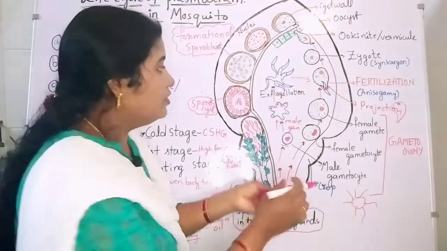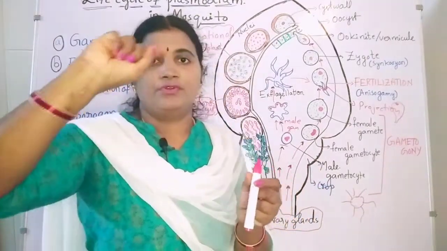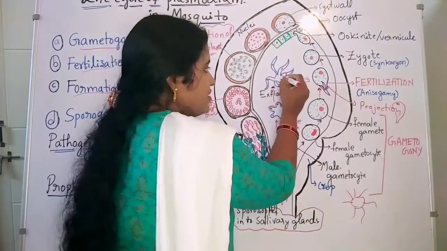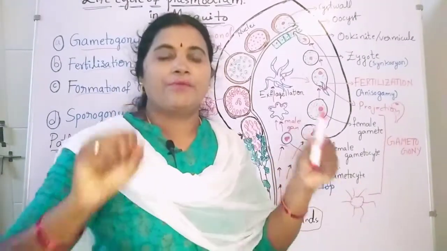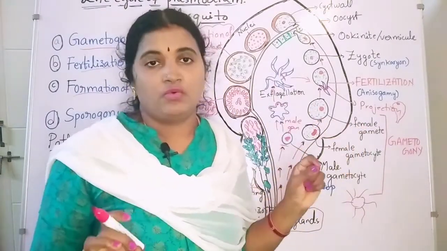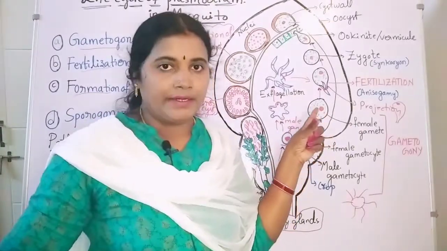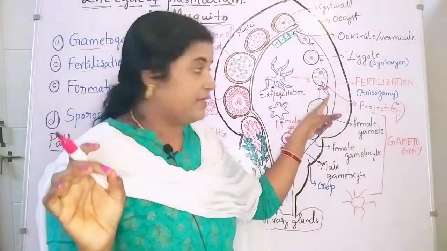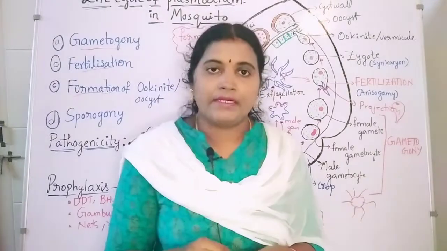Through this projection cone, as I said, there are flagella-like structures, and each one contains a nucleus, a pronucleus. With lashing movements, a flagella-like structure is going to be detached from the parent male gamete. The separation of the flagella-like structures from the male gamete along with the nucleus is known as exflagellation. That male gamete enters the female gamete through this projection cone. The fusion of male and female gametes is known as fertilization.